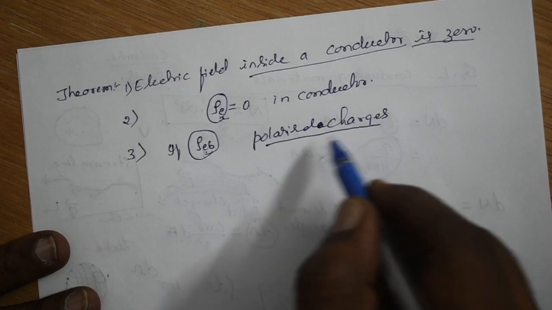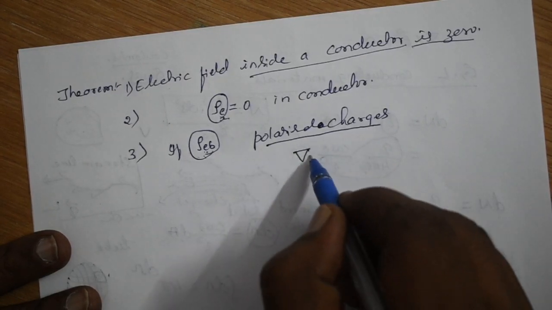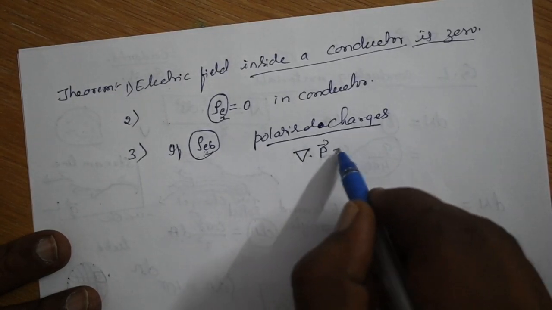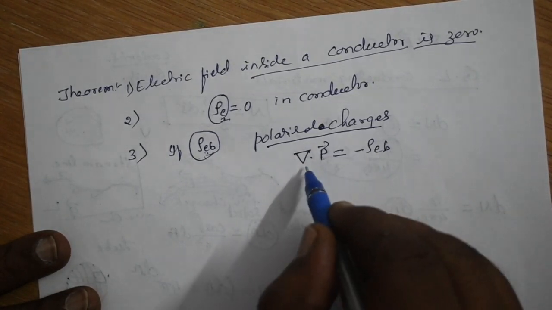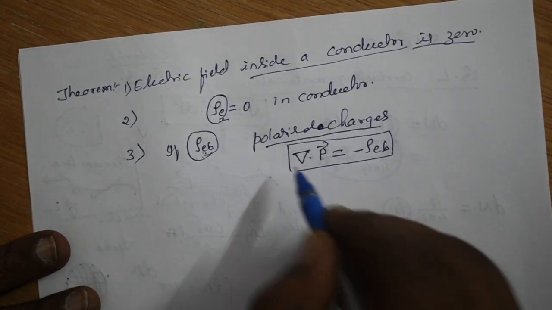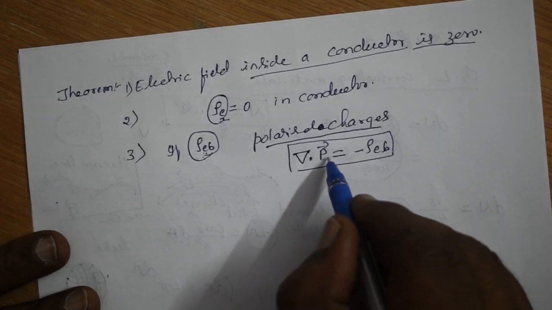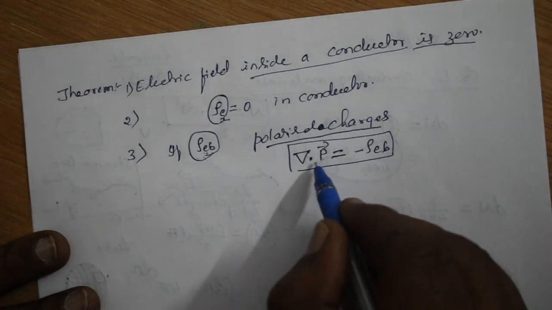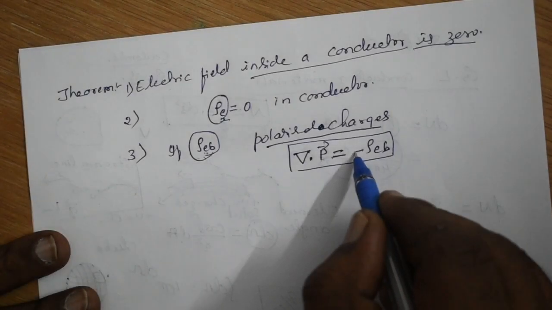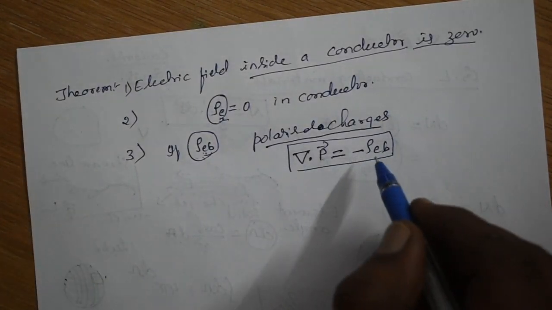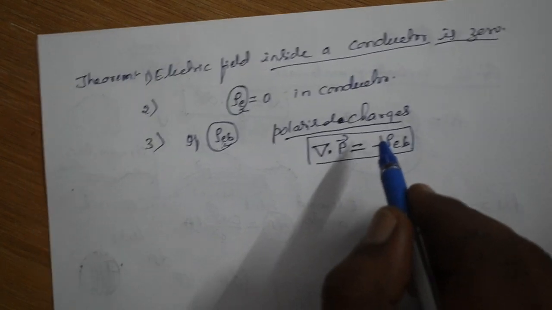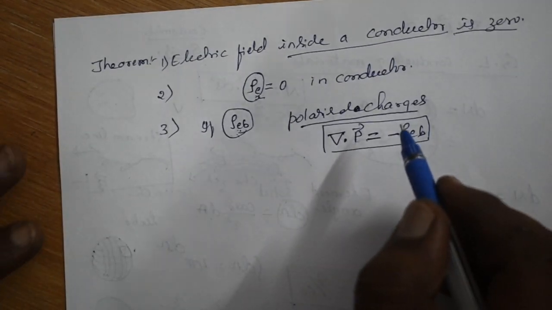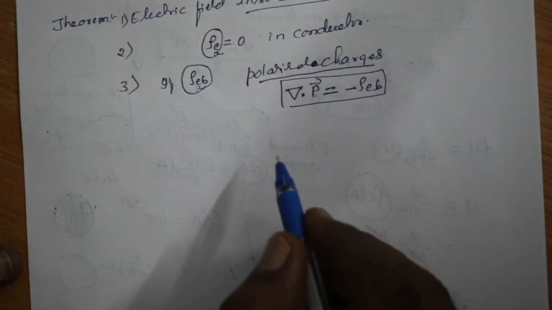Then del dot P is equal to minus rho EB, and this condition is valid. Del dot P, polarized current, del dot P is equal to minus rho EB. You have to remember all these three theorems. Proofs are not necessary for these theorems, just you should know this concept, that's it, right?